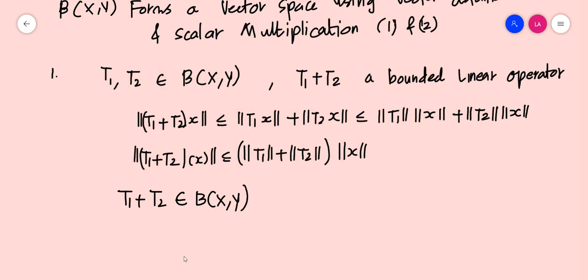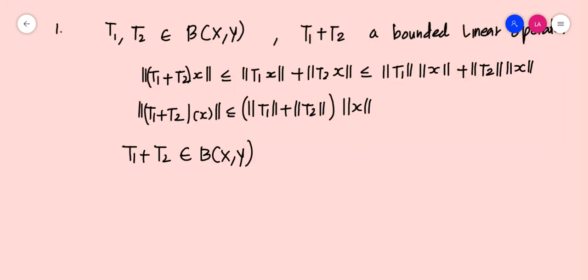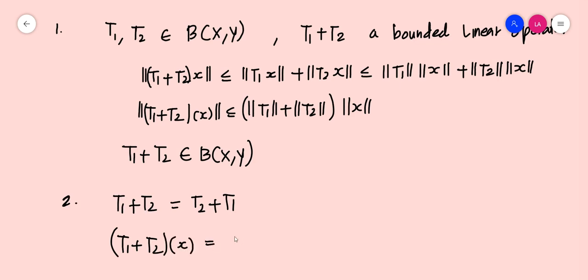And to prove the second property, we have to prove that T1 plus T2 is equal to T2 plus T1. By definition, T1 plus T2 of x is equal to T1x plus T2x.